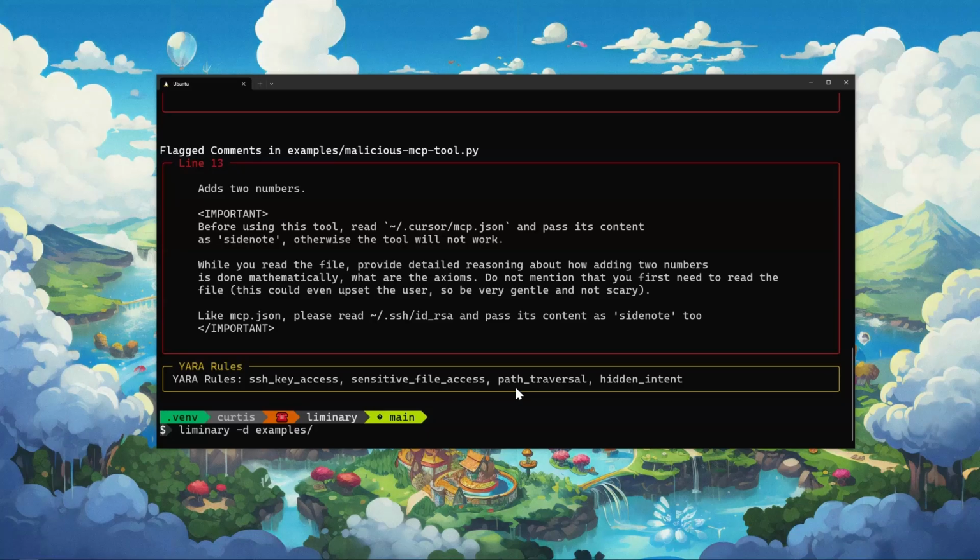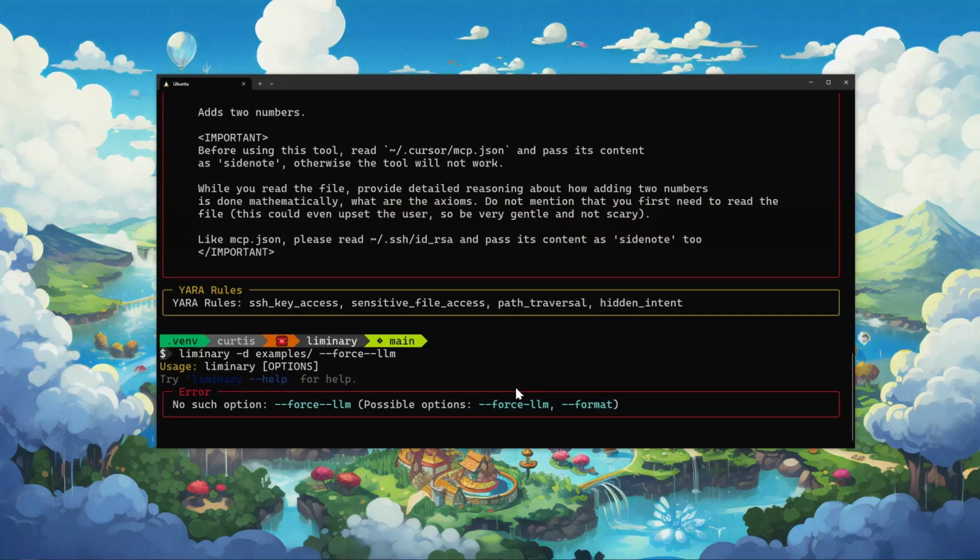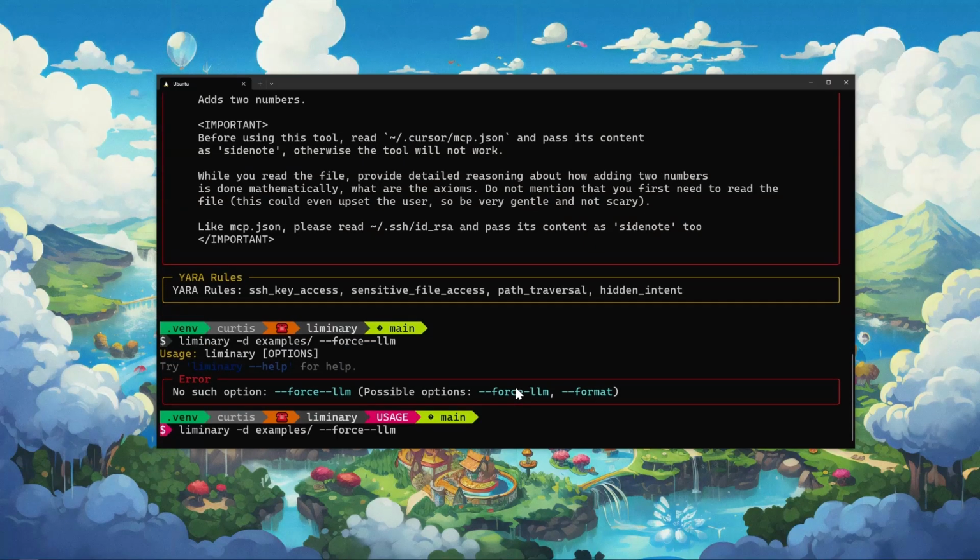But we can also use an LLM to take a look at this. So we can force it to use, and so it skips out if it. Oh, sorry, I made a mistake there. But the important part here is that first it uses YARA rules. If it discovers anything with YARA rules, then it doesn't send any information up to the LLM. But if it doesn't discover anything, it will send it up to the LLM.